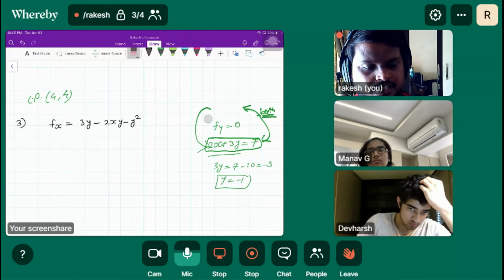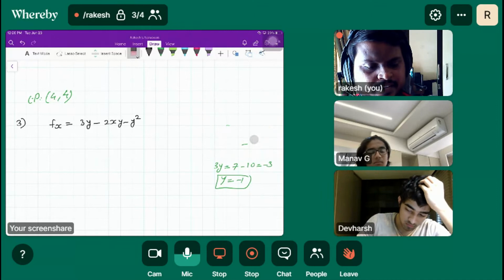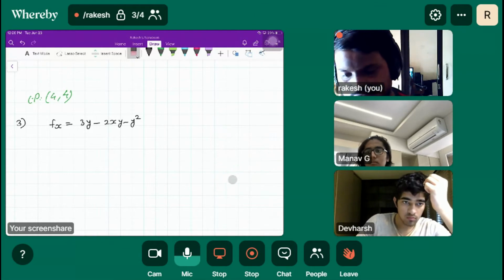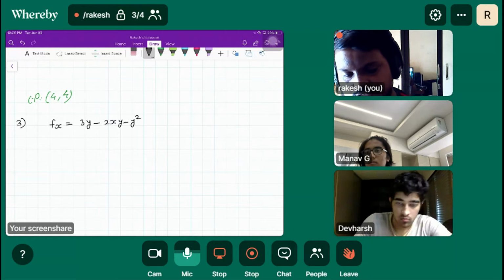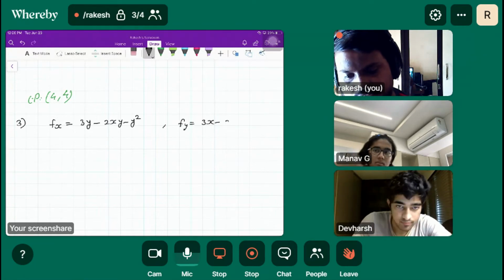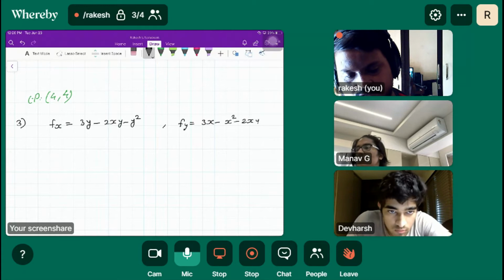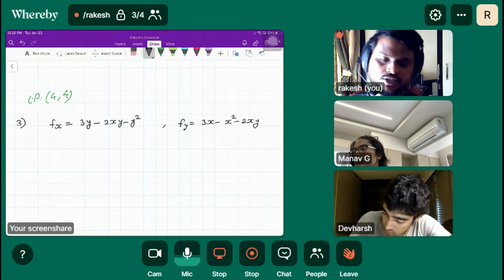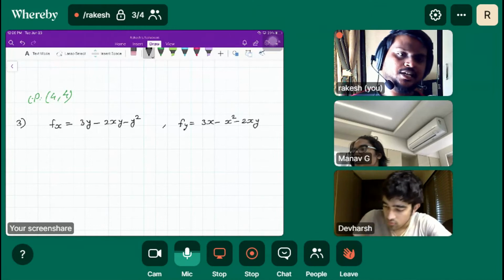So let's discuss, we may have different scenarios also. This is the last scenario which I'm putting up here. If fx is equal to this and fy is equal to 3x minus x square minus 2xy. Let me know the critical points here, because you will get different scenarios.